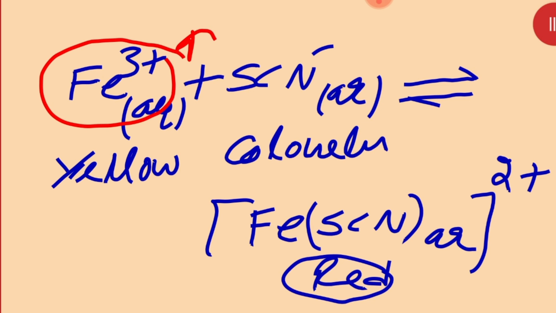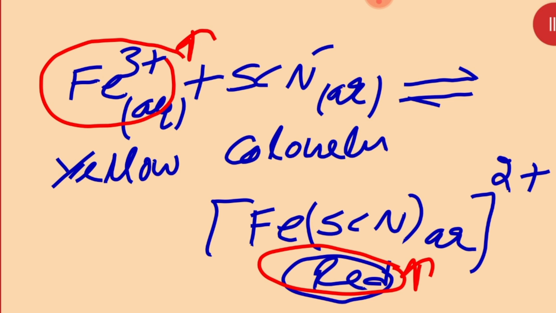The red color intensity increases on the product side, which indicates that Fe3+ combines with the SCN- that is already present to give more of the product.